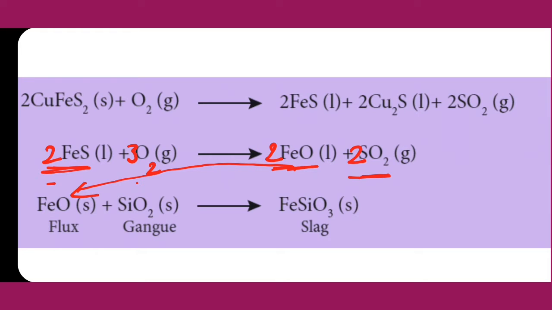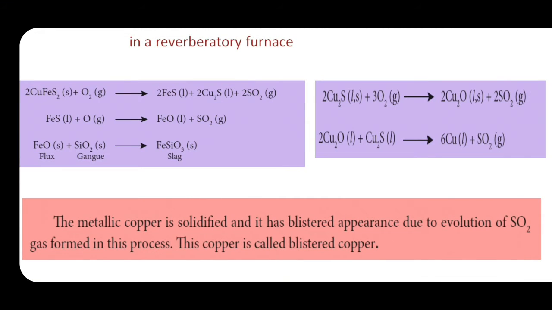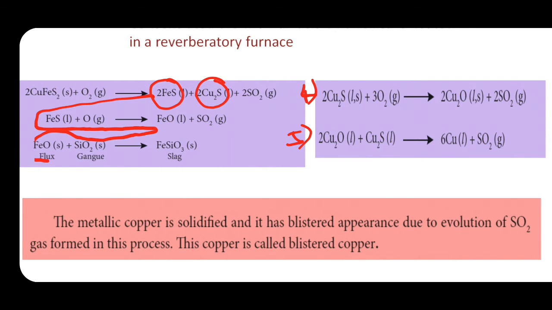In this heading, one more important point is given about blistered copper. What is blistered copper? You have to write the first 3 reactions over, then the 4th equation and 5th equation. Next we are going to learn from this Cu2S, because only some of the FeS is changed into FeO, and that FeO is reacted with gangue and converted into slag and removed as waste, because slag means waste. So, this is the extraction of copper.